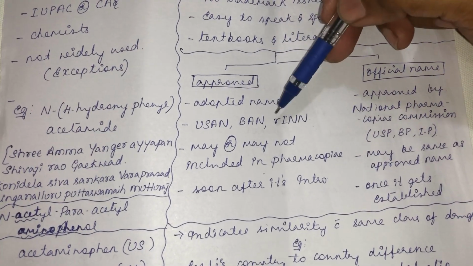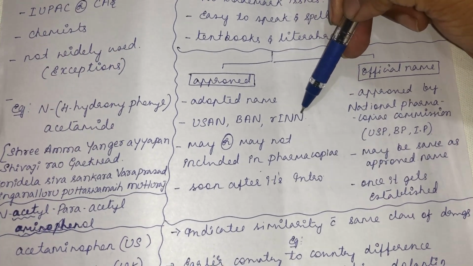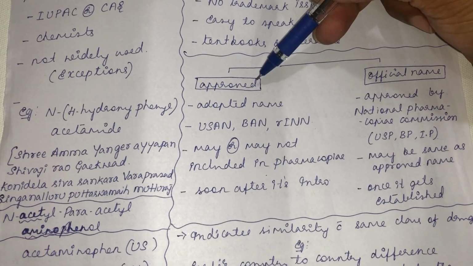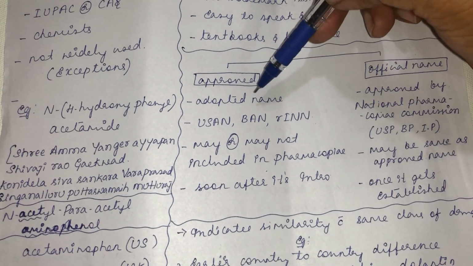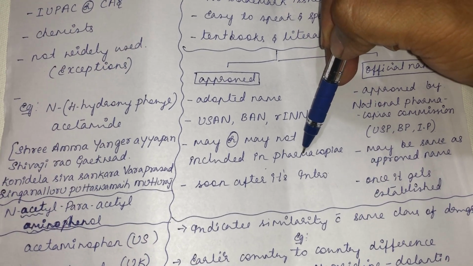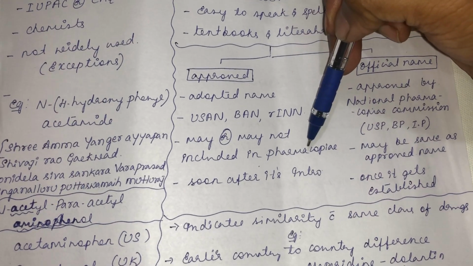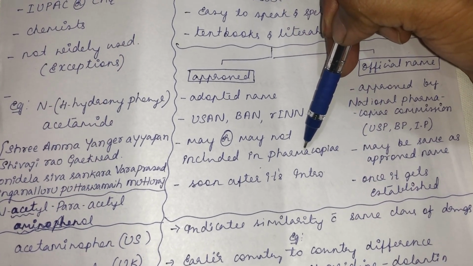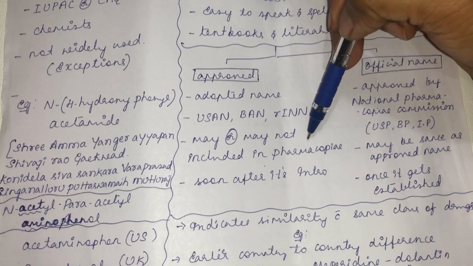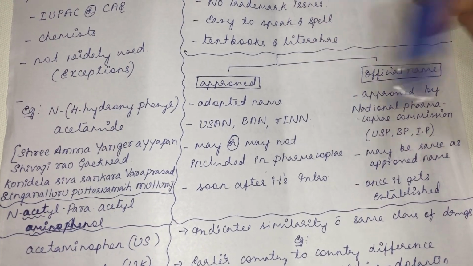Or for uniformity, the WHO has given the recommended international non-proprietary name. This recommended international non-proprietary name is assigned to a drug, and that will be called the approved or adopted name. This name may or may not be included in a pharmacopoeia. I told you, a pharmacopoeia is literature which contains everything about a drug that is issued by a particular country. This is the pharmacopoeia based on which the physician will prescribe and the pharmacist will dispense. And this approved or adopted name may or may not be included in the pharmacopoeia.